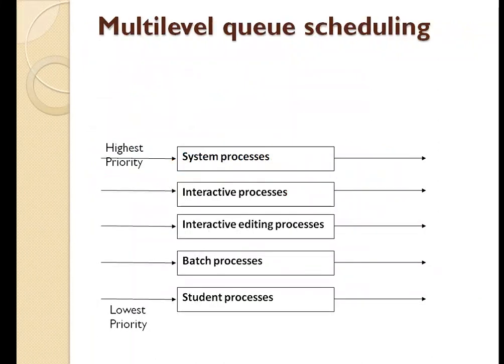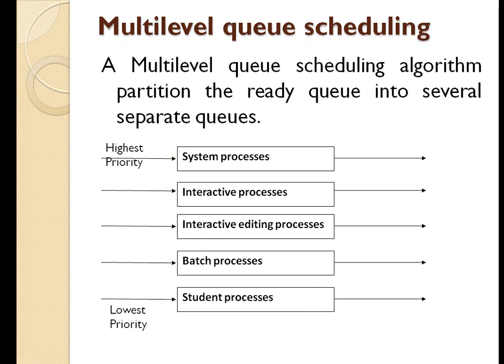Next we shall see multi-level queue scheduling. As you can see in the diagram, in this case the ready queue will be divided into separate queues. In this example the ready queue is separated into 5 different level queues. That is why it is called multi-level queue scheduling. Multiple queues are maintained for processes with common characteristics. Each queue can have its own scheduling algorithm. Priorities are assigned to each queue.